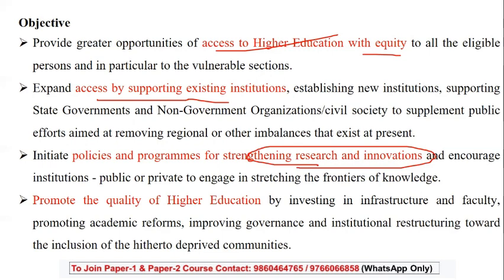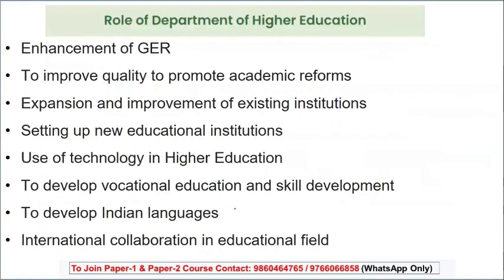And definitely by doing all this, we will be promoting the quality of higher education. So if you look at the objective, how will you define the role of the Department of Higher Education? It is to enhance the gross enrollment ratio, which in our country is very, very low.